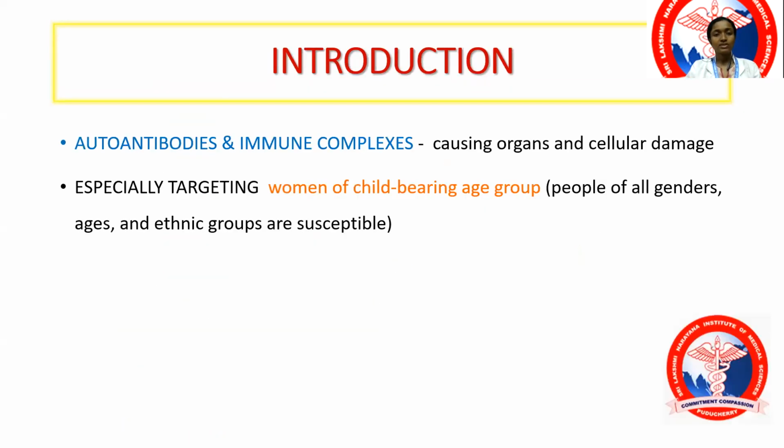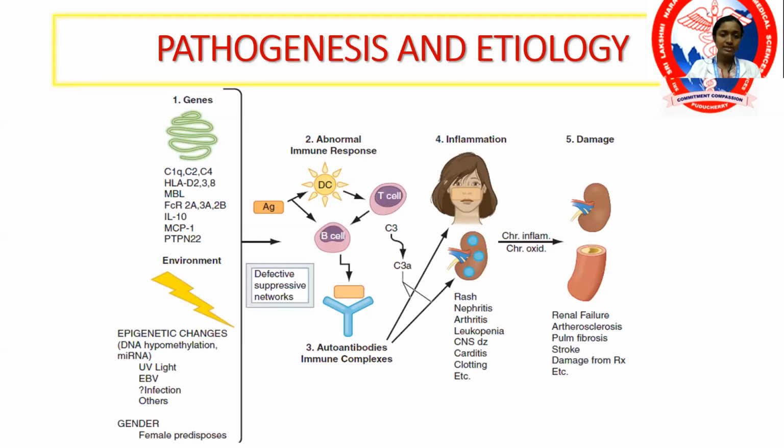So we'll begin with the pathogenesis. Here, there is a genetic susceptibility. Some individuals have certain variations or mutations in the genes that cause such an abnormal immune response to normal stimuli. And certain environmental factors together contribute to the development of an abnormal immune response. Autoantibodies are formed with complement activation, and immune complexes are formed. This triggers an inflammatory response that results in damage to various organs. Finally, chronic inflammation is going to result in organ dysfunction.